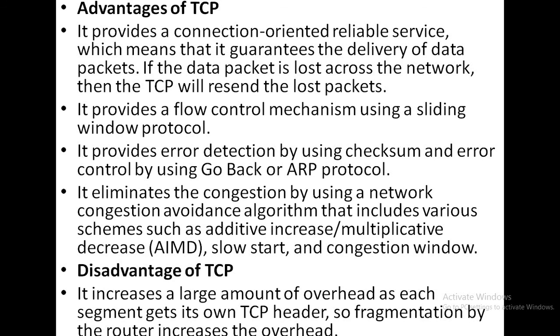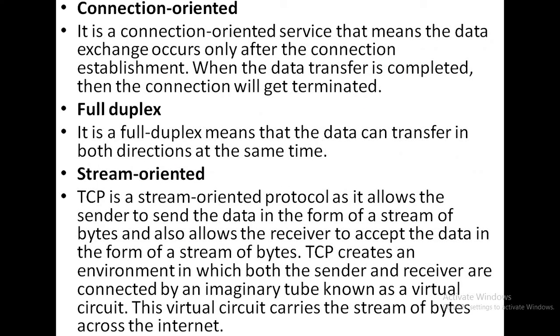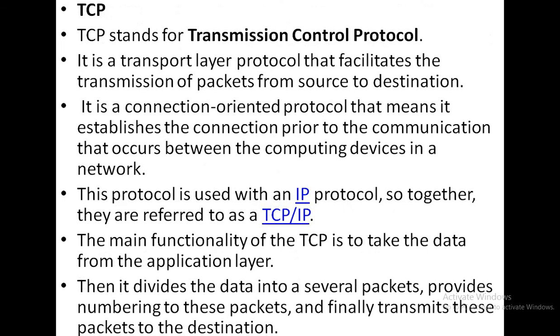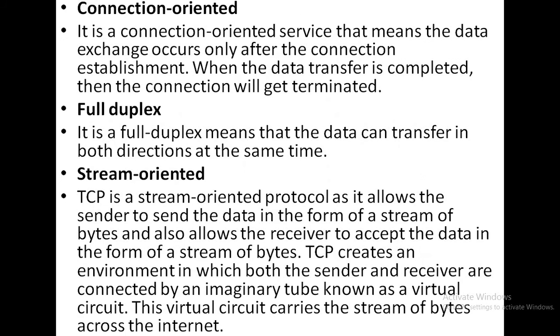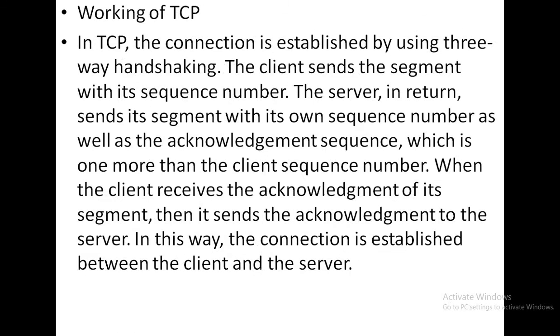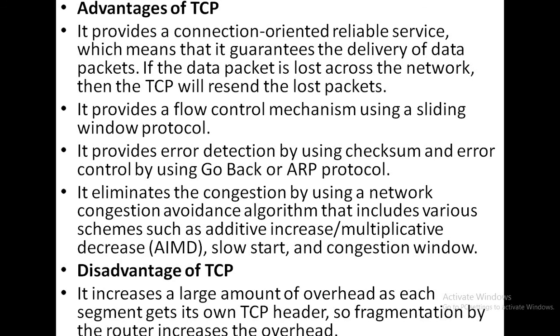Okay. So this is all about the TCP protocol. In our coming class, we are going to discuss the IP protocol. So this is all about the transmission control protocol, the features of TCP, the working of TCP, and the advantages and disadvantages of TCP.